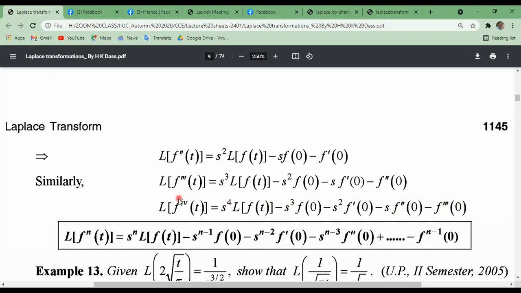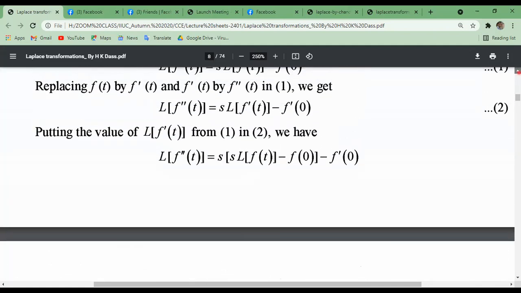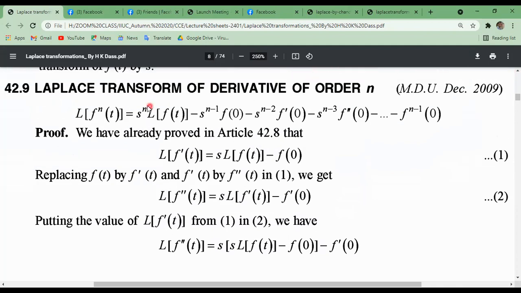So proceeding in this way, we can conclude that the Laplace transformation of the nth derivative of f of t can be written as s to the power n Laplace transformation of f of t, minus s to the power n minus 1 f of 0, minus s to the power n minus 2 first derivative of f of t at t equals to 0, minus s to the power n minus 3 second derivative of f of t at t equals to 0, plus dot dot, minus the (n minus 1)th derivative of f of t at t equals to 0. So very easy properties. I hope you can do it easily. So this is the Laplace transform of derivative of order n.